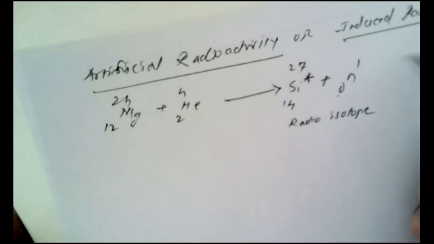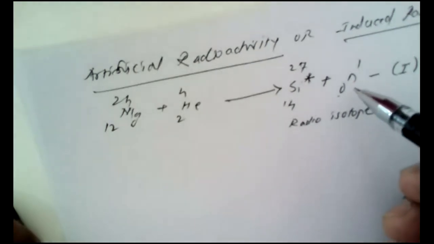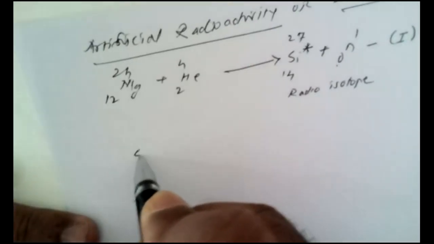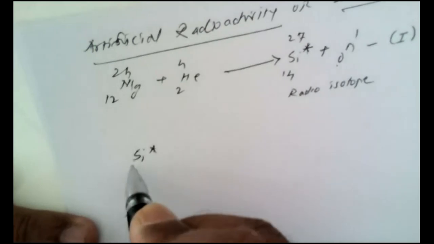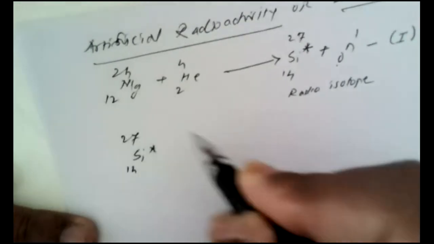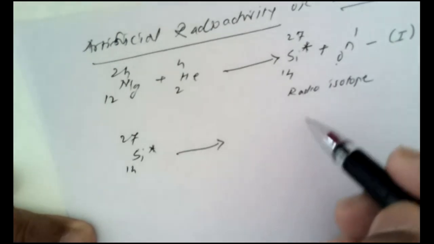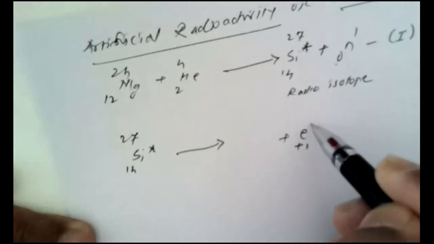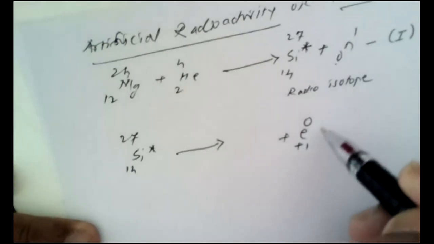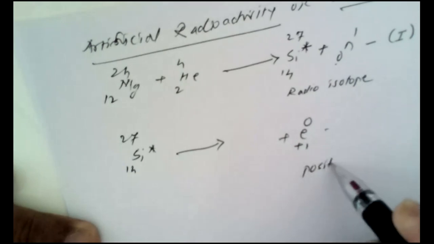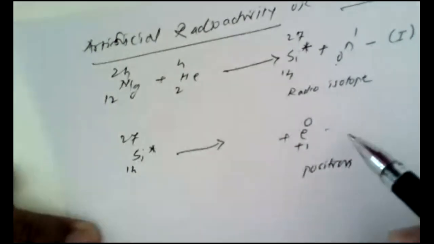Now, this isotope that is formed is the first step of this reaction. This is unstable, and hence it tries to become stable and it again disintegrates. So the radiosilicon 14, 27, which is a radioisotope, again disintegrates to give, if I write e plus 1, 0, this is known as the positron.